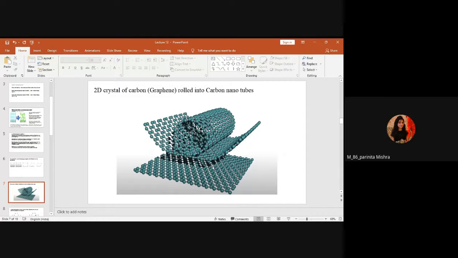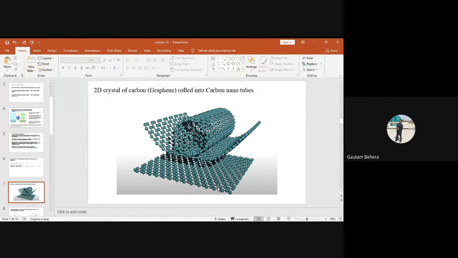Yes, sir. So this is the example. This one is a single layer of graphite or carbon. That is a 2-dimensional graphene. And if you remember, we can convert graphene into different forms. You can convert graphene into nanotubes. How? Just by folding, right?